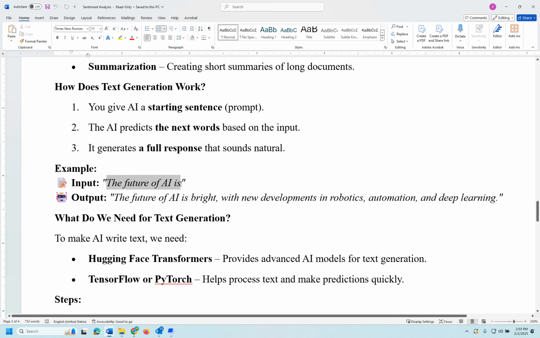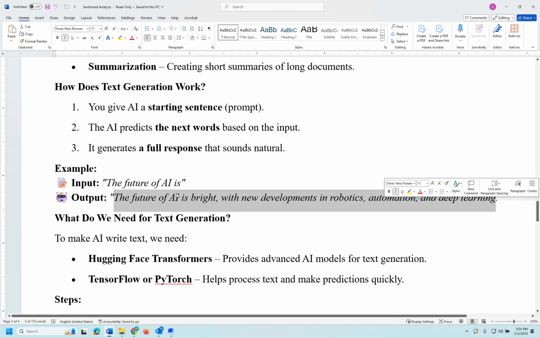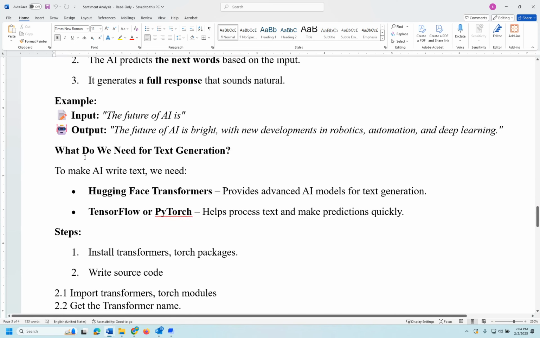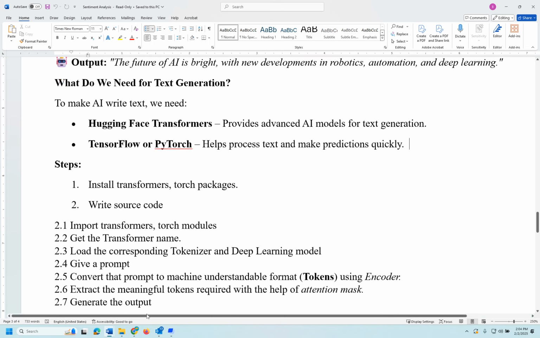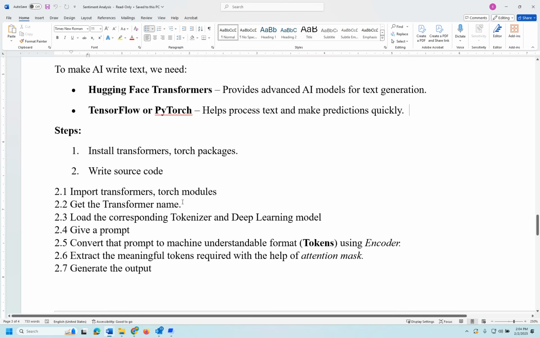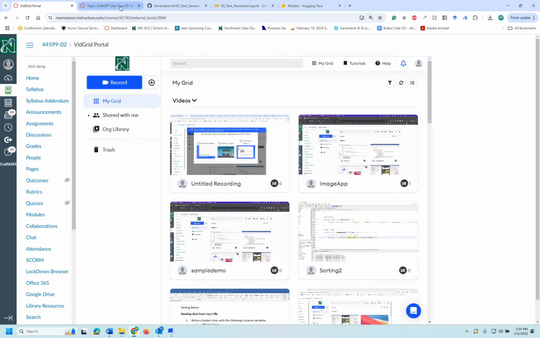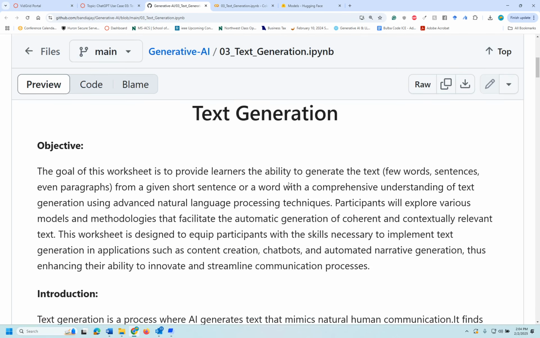For example, the input is "the future of AI is bright, and new developments in robotics, automation, and deep learning would happen." To write the source code here, we are using Hugging Face Transformers, TensorFlow, and PyTorch. These help us use some of the libraries so we will be able to generate the text. We are going to use several tokenizers and deep learning models as well. Let me go to the text generation GitHub repository.